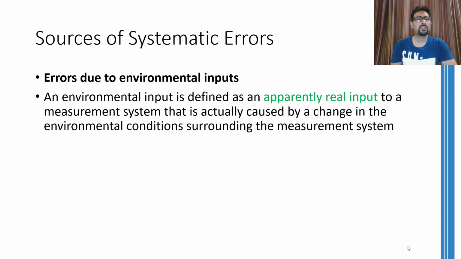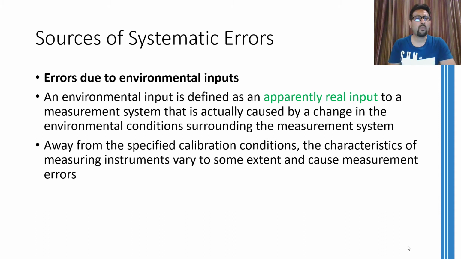However, these inputs are in fact changes in the environmental or the surrounding condition. The instrument thinks that a change in environmental condition is in fact a change in the physical quantity. This happens whenever we use the instrument away from the calibration conditions.